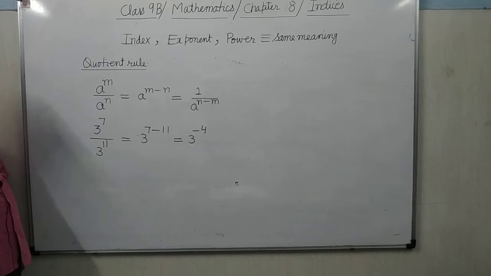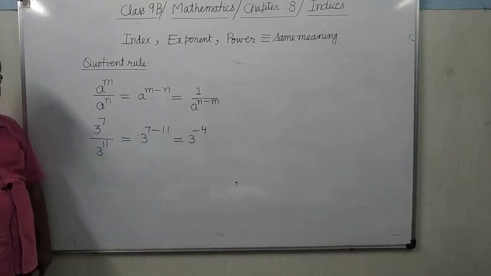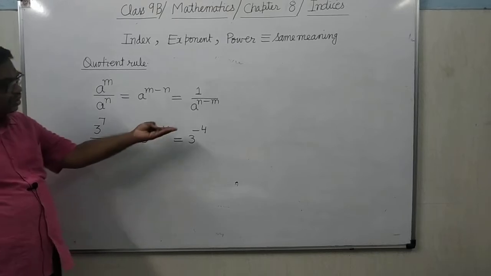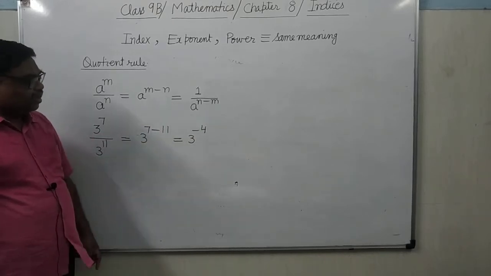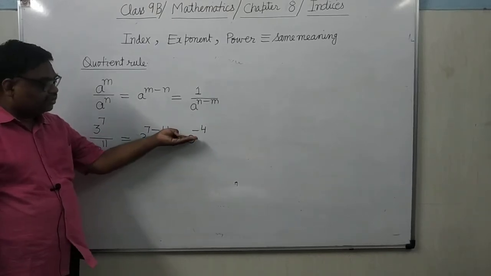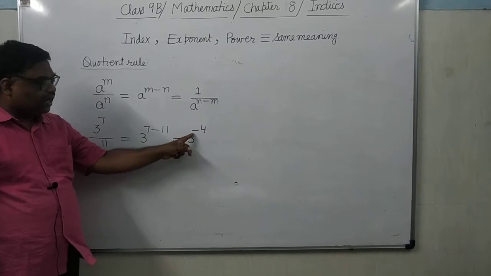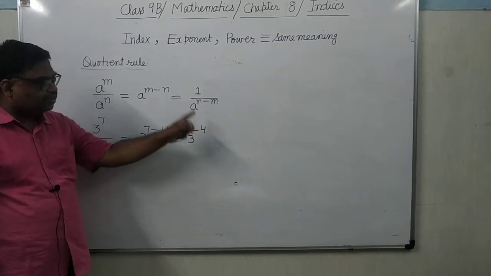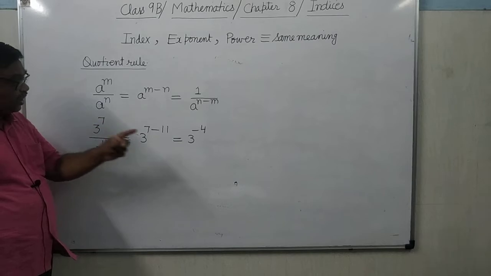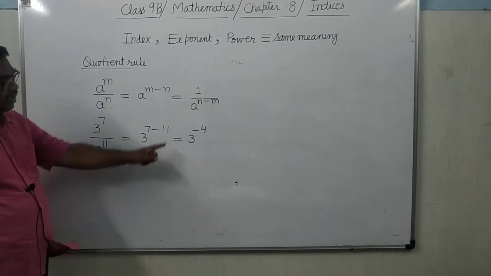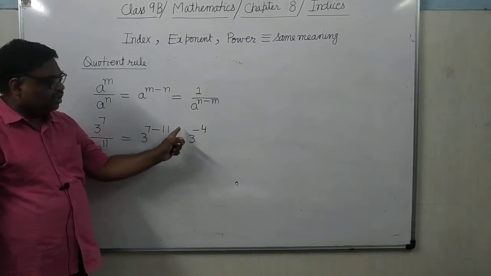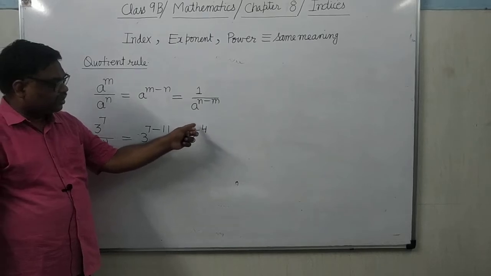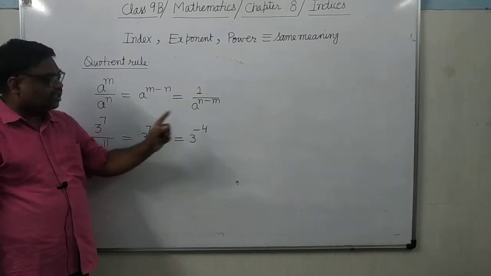It's clear? Here minus 4 will not be put in the bracket, but you slightly write it up, so the base is at the lower level and the power is slightly above the base, so that it is clear that it is the power.